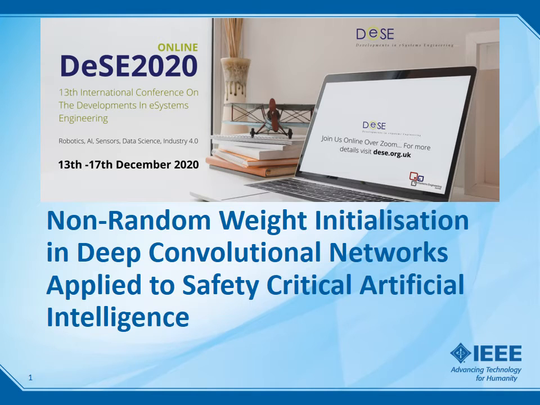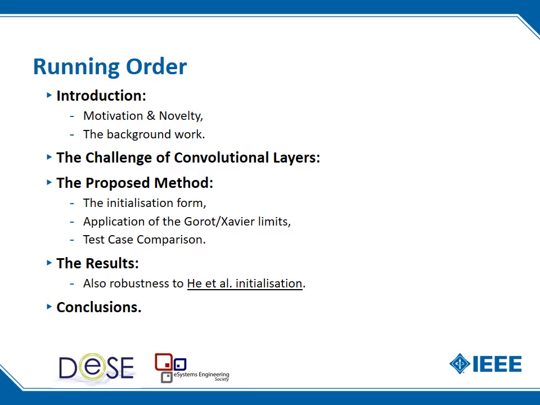Welcome. I'd like to present the paper Non-Random Weight Initialization in Deep Convolutional Networks Applied to Safety-Critical Artificial Intelligence. The running order is as follows. There's an introduction with the motivation, novelty and background. Then there are some challenges of the convolutional layer, a proposed method, some results, and then some conclusions.